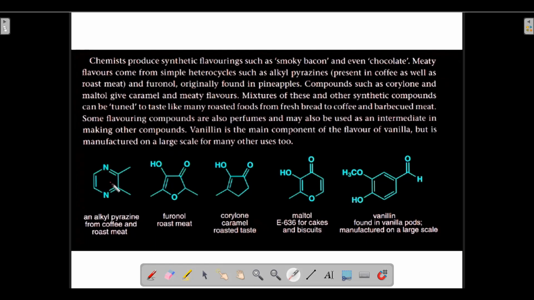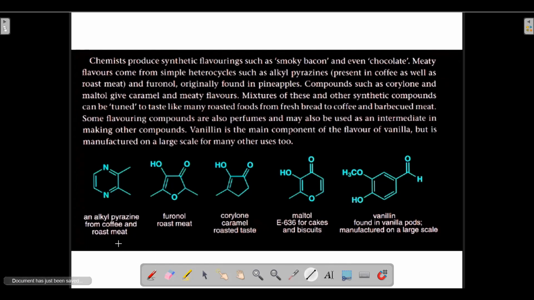Heterocycle means containing an element other than carbon. What does it mean by heterocycle? A heterocycle is a compound in which the ring has an element other than carbon present. So over here nitrogen is present, which is an element other than carbon. So meaty flavors come from simple heterocycles like this, such as alkyl pyrazine. Its name is alkyl pyrazine because a methyl group is joined over here, and over here also a methyl group is joined. So it is an example of alkyl pyrazine.